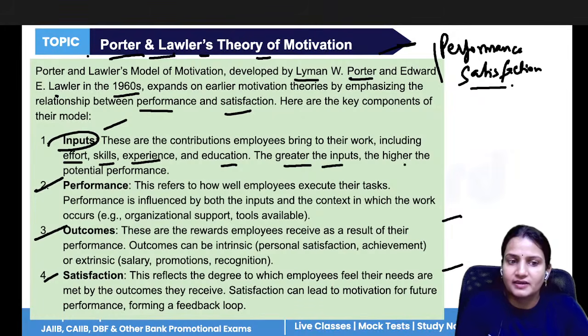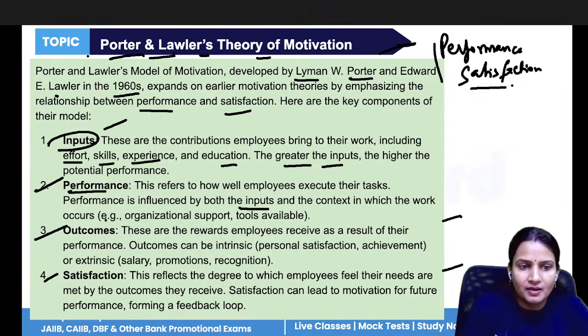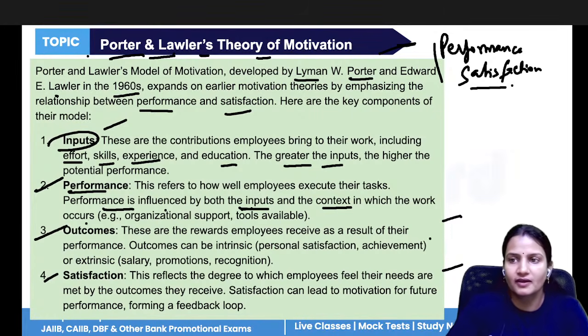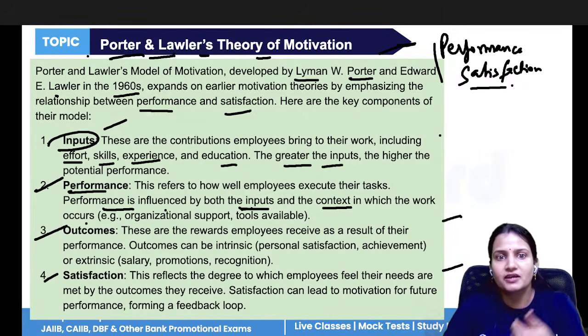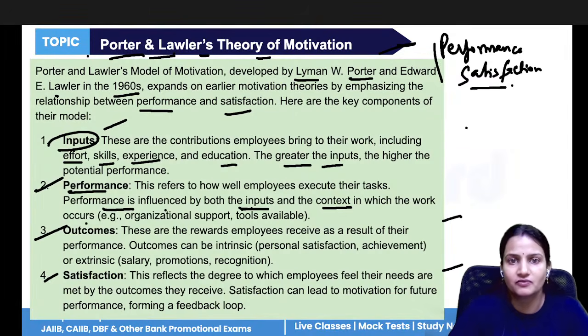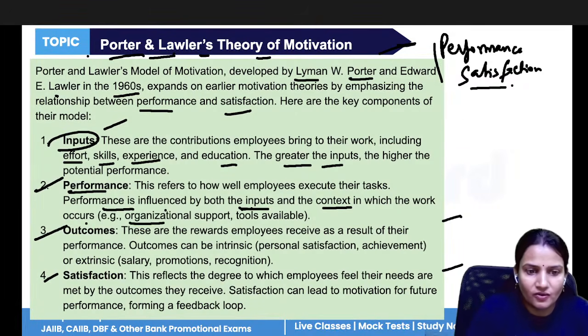So if greater inputs are there, greater performance is there. Now, performance is measured by inputs. Performance is influenced by inputs and the context in which the work occurs. If employees are performing, the company should also give them the things they need to do their performance better. Like, an employee knows how to work on an Excel sheet. But if you do not give them a system, a mouse, a computer, then how will they work? So that is why performance depends on the organizational tools and support that are available to the employees.